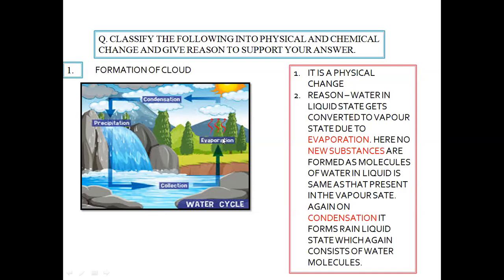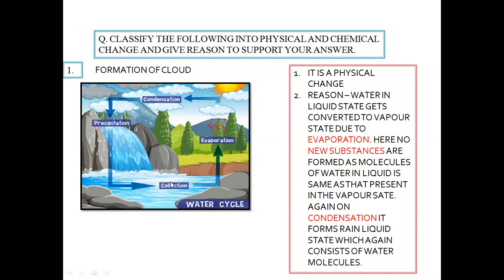Now what is evaporation, which I explained to you last day? It is the conversion of water to water vapor below the boiling point. And after formation of the cloud, what happens? It condenses and again forms the rain, which is again the liquid state.